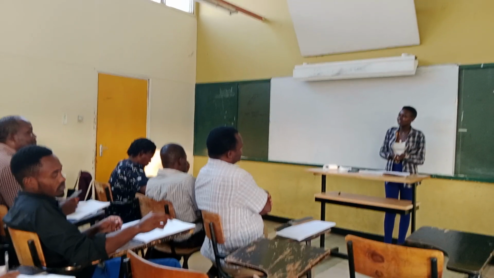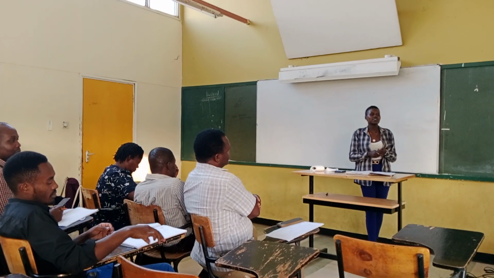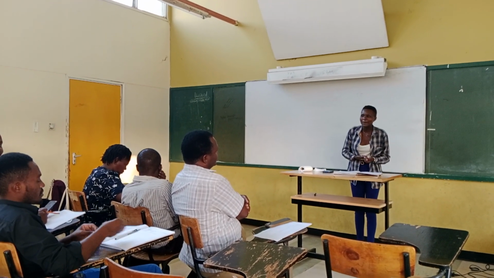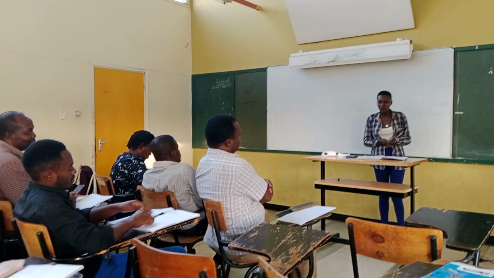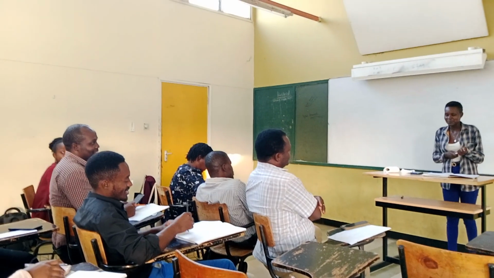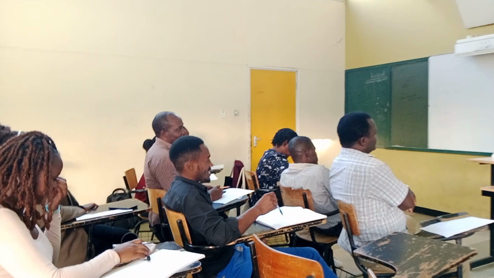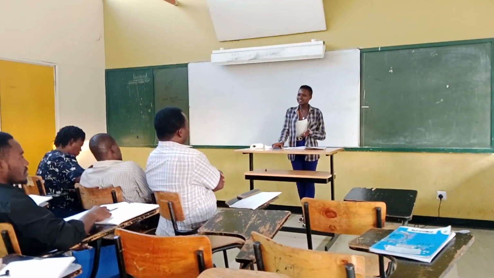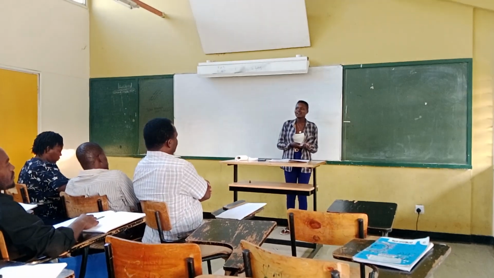Functions of money. Who can remember the functions of money? By show of hand, John? Who else? It's a medium of exchange. Very good. Our last one is the characteristics or the features of money.